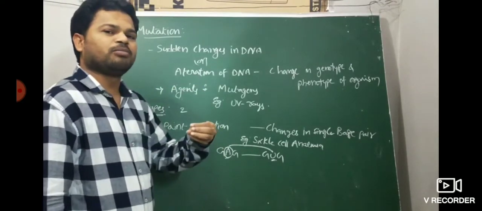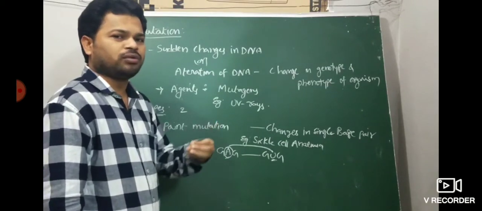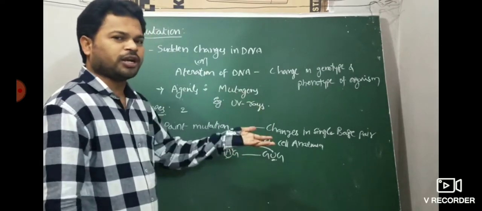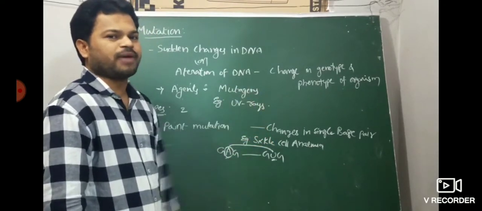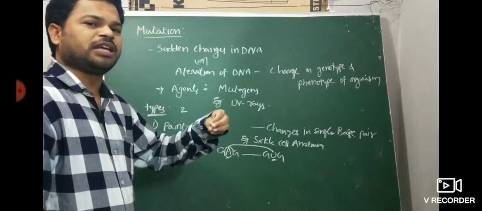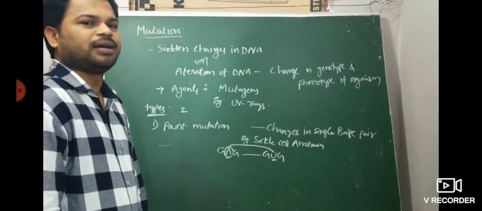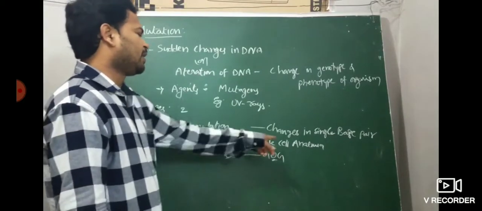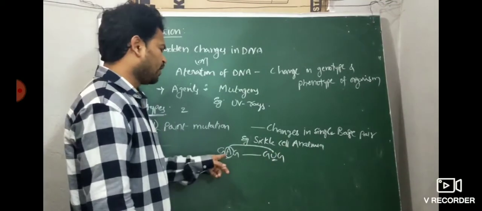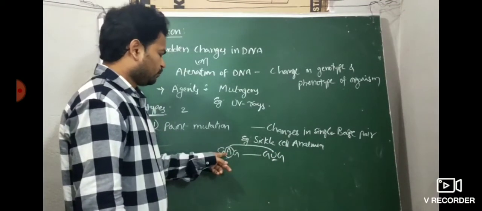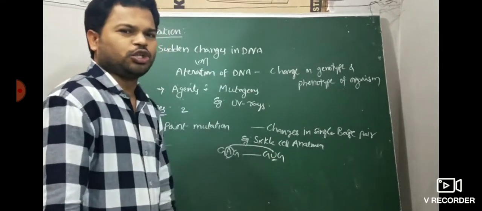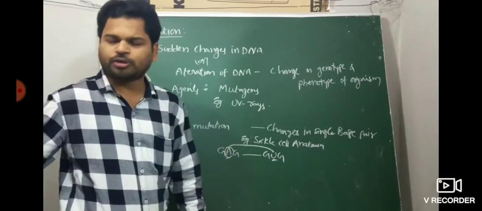Normal hemoglobin gives a biconcave RBC. If it is mutated, glutamic acid is replaced by valine, and the biconcave shape of the RBC turns into an elongated sickle shape. That is sickle cell anemia. That is very important. GAG replaced by GUG is a point mutation.